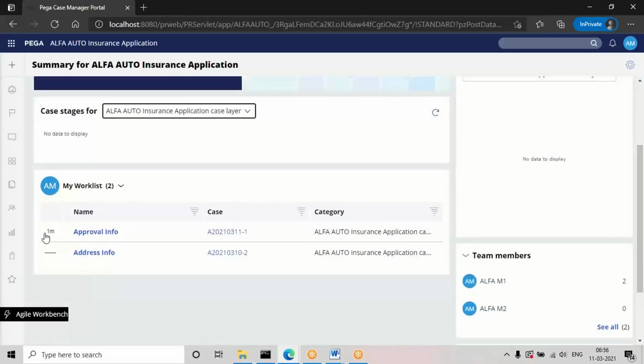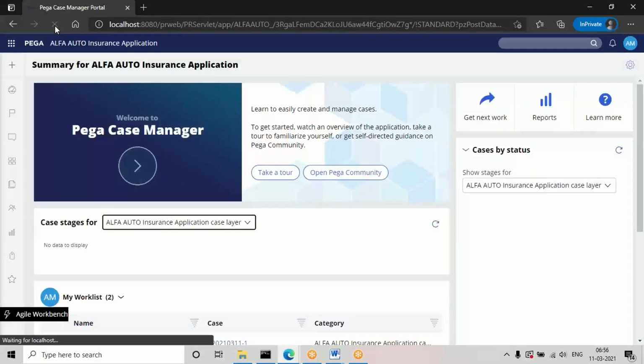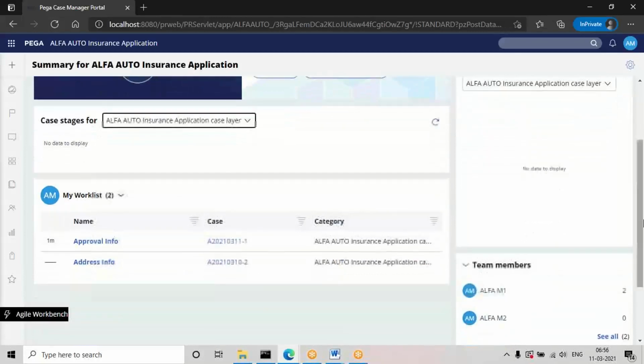Okay, still 1 minute is there. After 1 minute, this work item will not be available in this manager ID. It will be transferred based on the escalation parameters given, to that other ID, which is the user portal ID. Few more seconds.